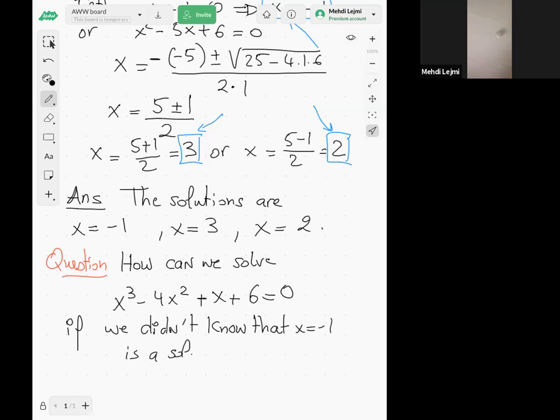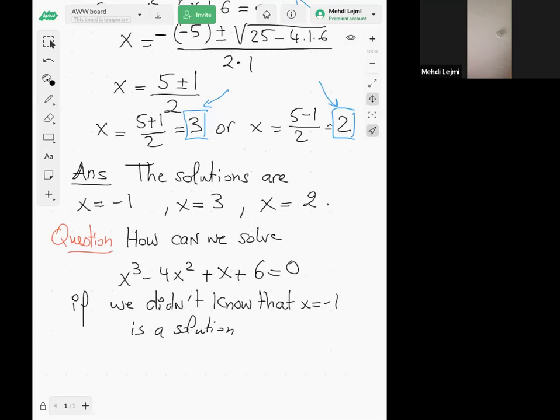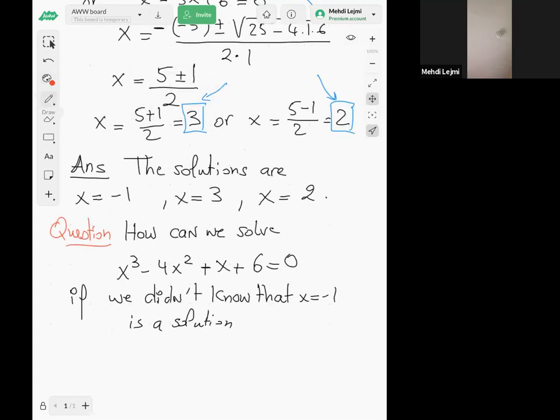And well, the answer will be the next section. So the next section is, of course, section 2.5.